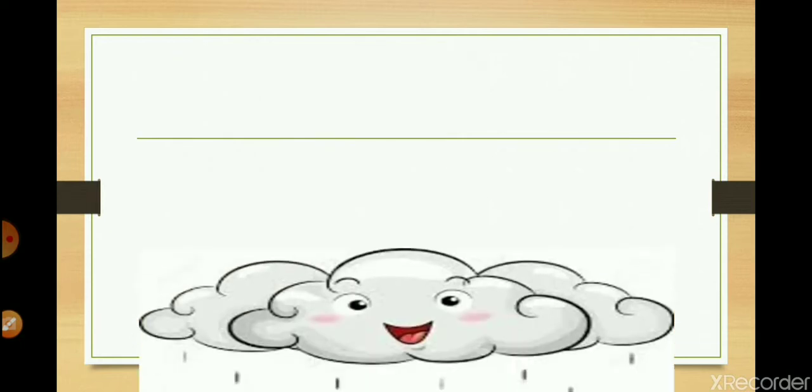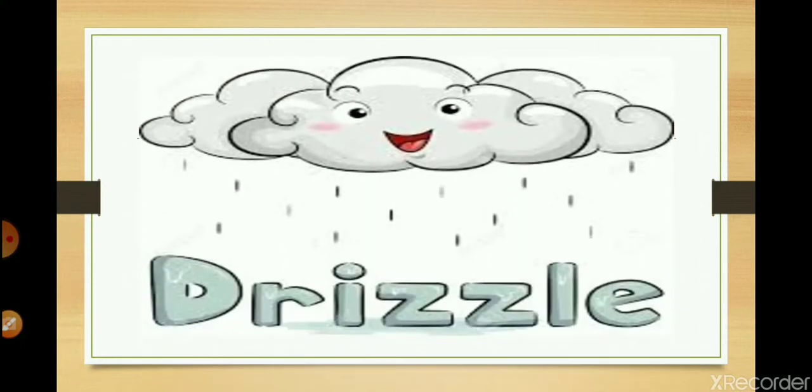Next we have this. When it starts raining and little bit of droplets are falling, it's not a proper rain that is happening. The rainfall is not proper, just little bit of drizzle is there. When little bit of raindrops are there, it is known as drizzle. Not a very heavy rainfall, but light rain is there. It is known as drizzle. And I hope you know the spelling also now, as it is written downstairs.